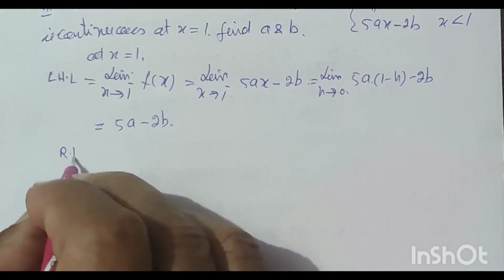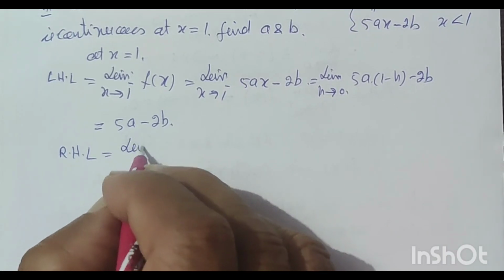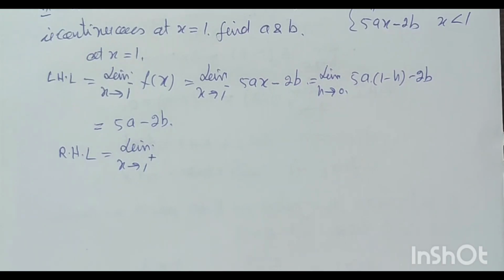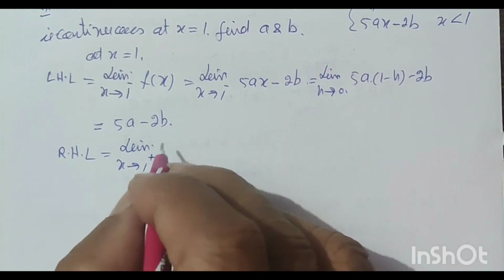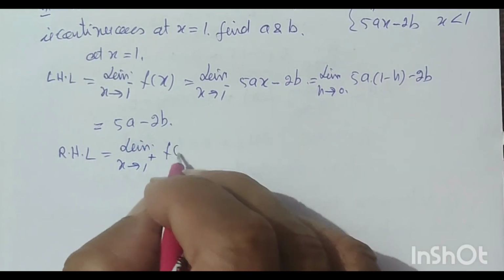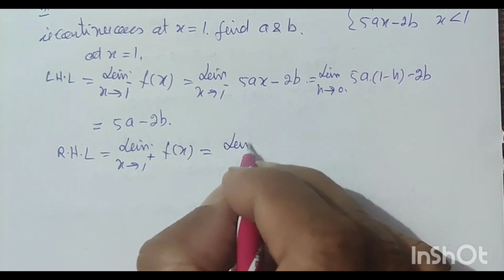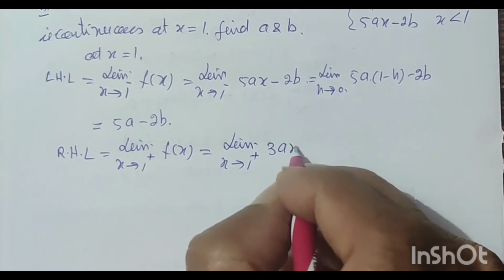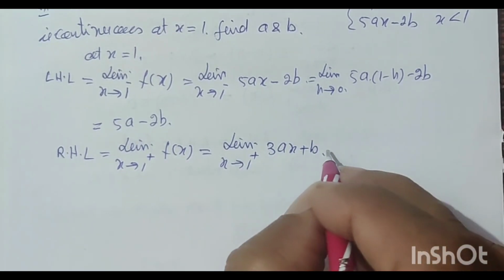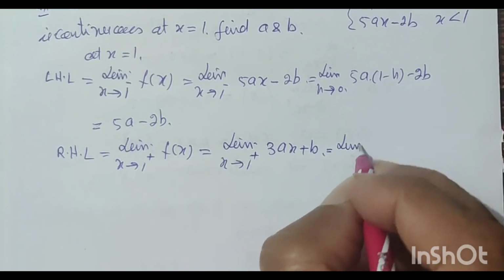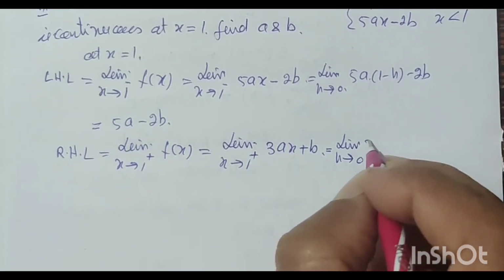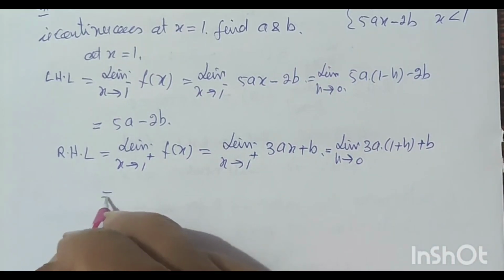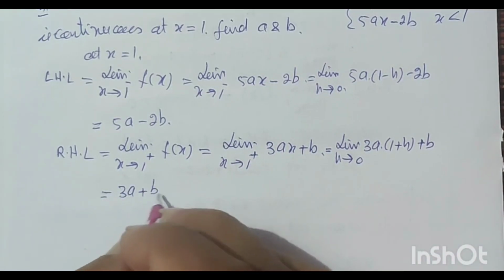Now right hand limit is equal to limit x tends to 1 plus f(x), that is limit x tends to 1 plus 3ax plus b. This is equal to limit h tends to 0 3a(1 plus h) plus b. This is equal to 3a plus b.